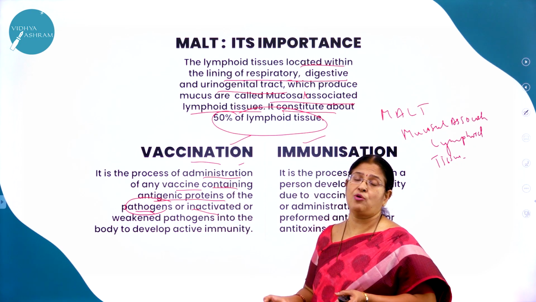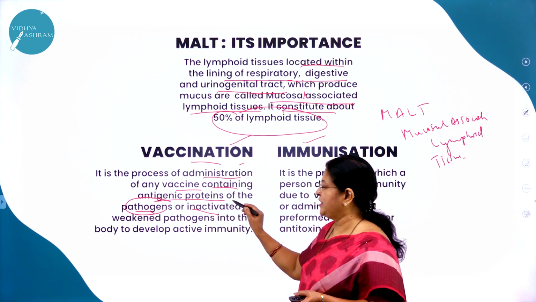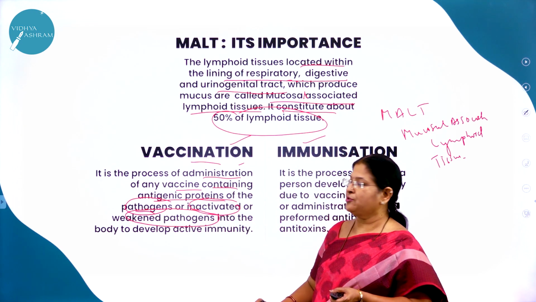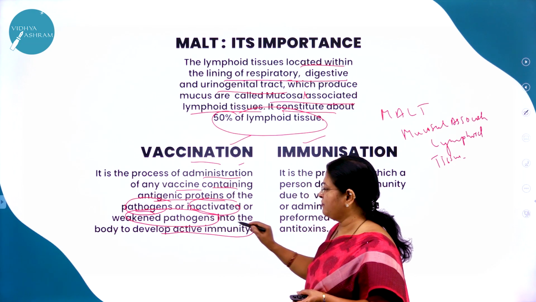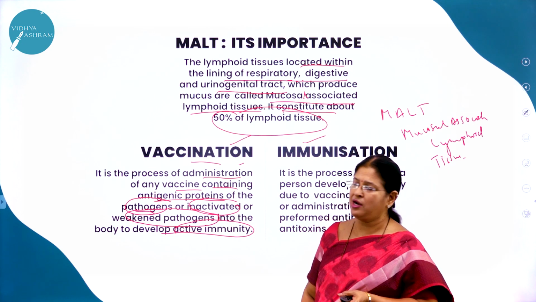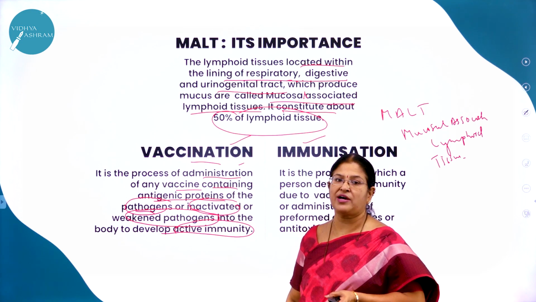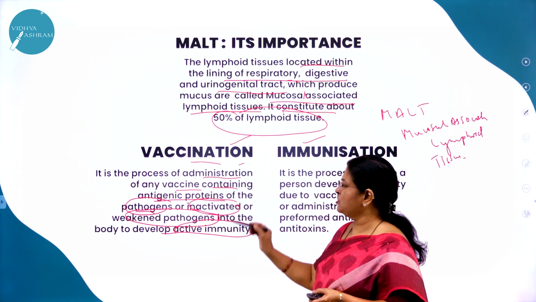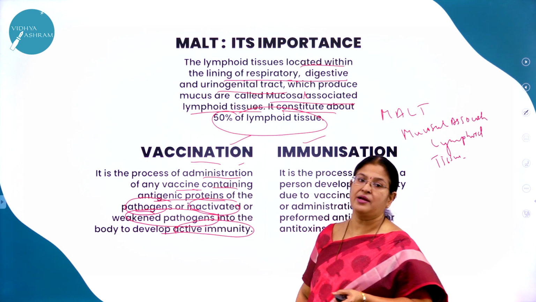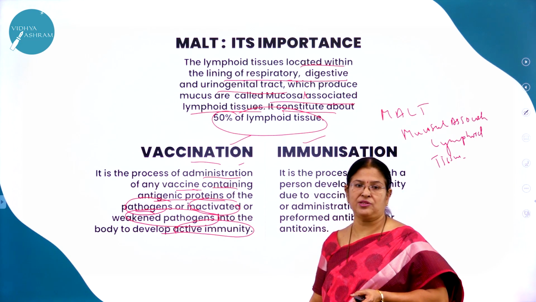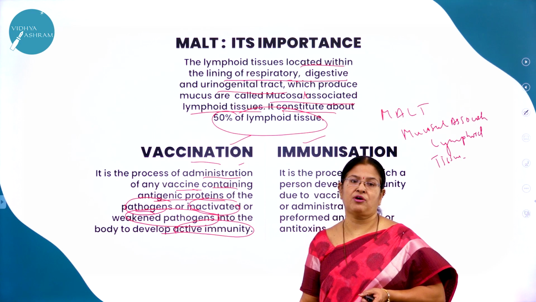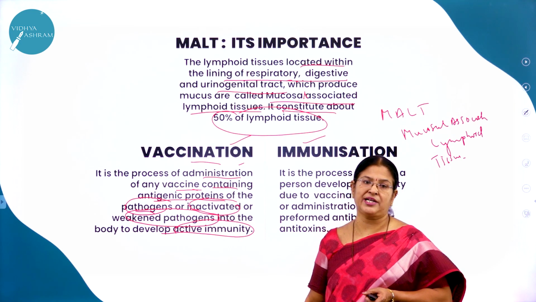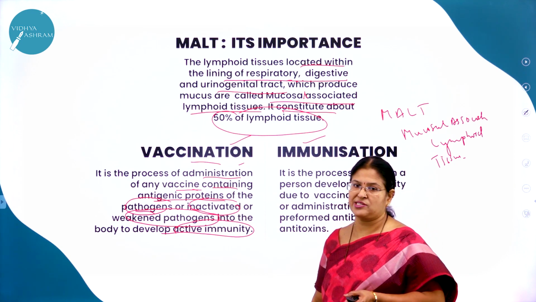How are the vaccines prepared? Prepared by taking the inactivated or weakened pathogens into the body to develop active immunity is called vaccination. So what is vaccination? Vaccination is a process of administration of any vaccine containing antigenic proteins of the pathogens or inactivated or weakened pathogens into the body to develop active immunity is called vaccination.